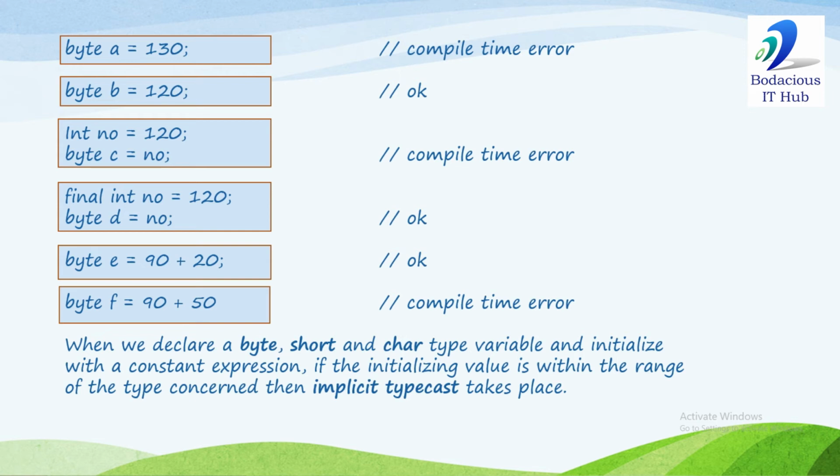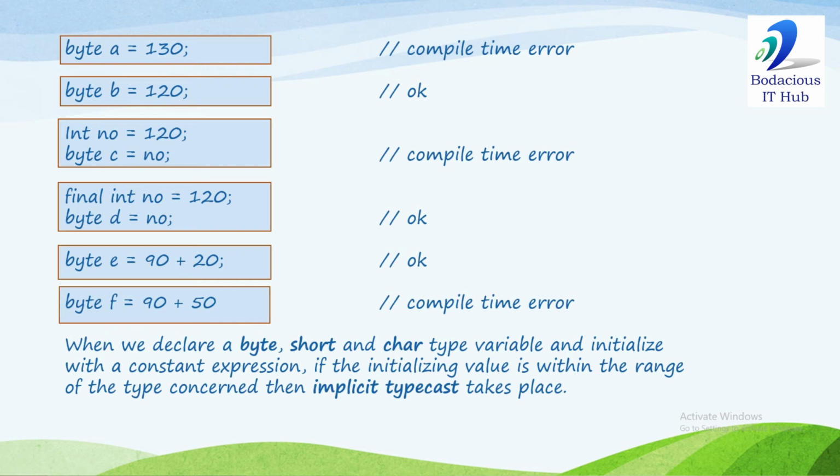So this is an exception. When we declare a byte, short or char type variable and initialize it with a constant expression, and constant expressions are evaluated at compile time, it will check at compile time if the value is within the range. If the value is not within the range, then it will generate an error. If the value is within the range, it will perform an implicit typecast.